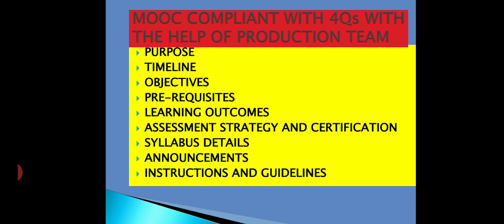Then the course is finally prepared with the purpose of the course, timeline details, that is start date, end date, assessment date, exam date, etc. Objectives of the course, prerequisites for the course, the learning outcomes pertaining to the course, the assessment strategy, examination strategies, certification strategy, then syllabi details, then announcement schedules, and instructional guidelines are also provided.